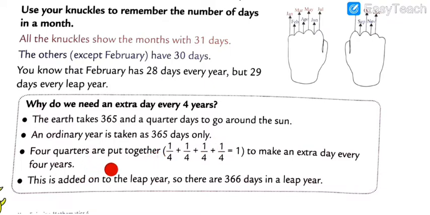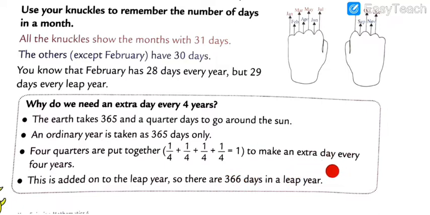Four quarters are put together: 1/4 plus 1/4 plus 1/4 plus 1/4 is equal to 1. As per the rules of fractions, it means 1.